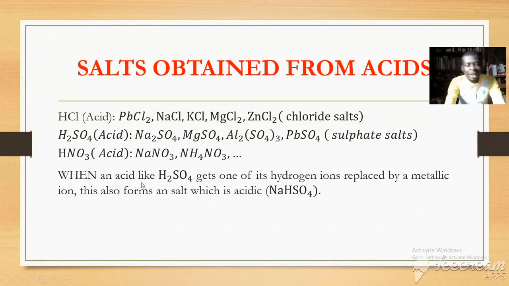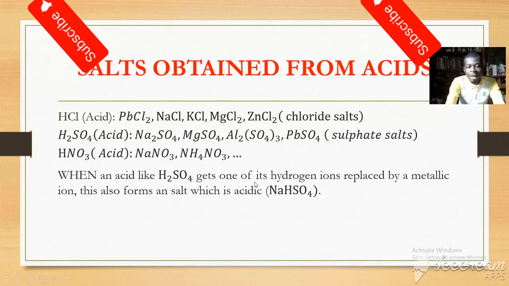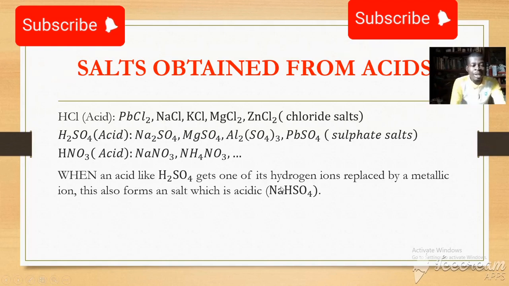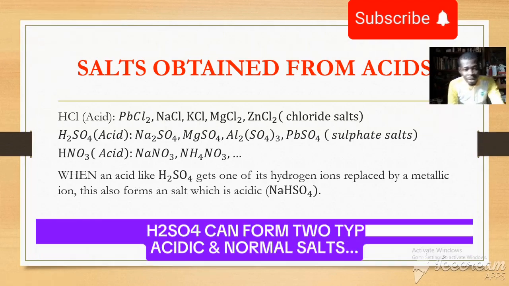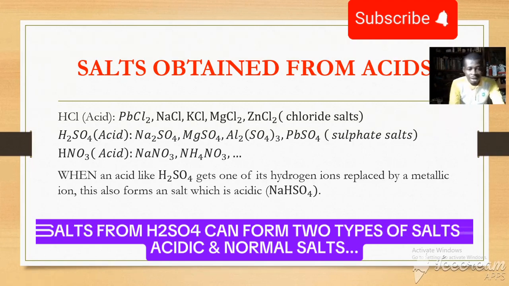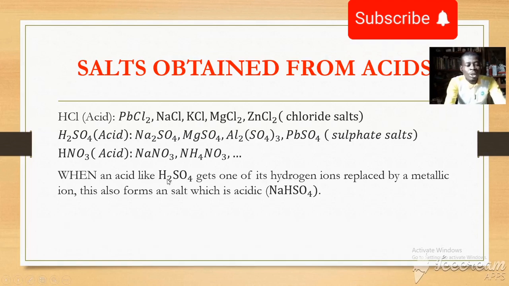Note, when an acid like sulfuric acid gets one of its hydrogen ions replaced by a metallic ion, this forms a particular salt which is known as an acidic salt. For example, H2SO4 is diatomic, meaning that it has two replaceable hydrogen ions. But when just one of the hydrogen ions is replaced by a metallic ion, so instead of having two H here, we have just one. The other hydrogen ion has been replaced with a metallic ion. So this gives us sodium hydrogen tetrasulfate 6, which is an acid salt.